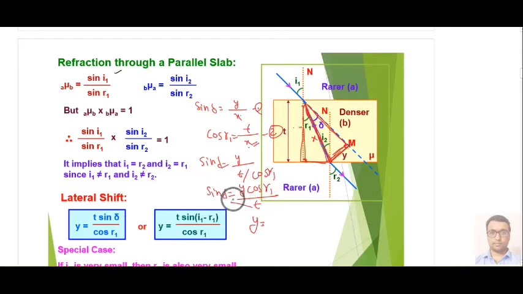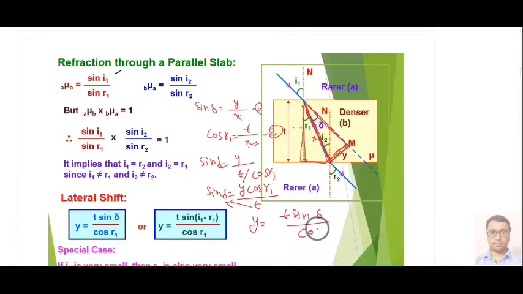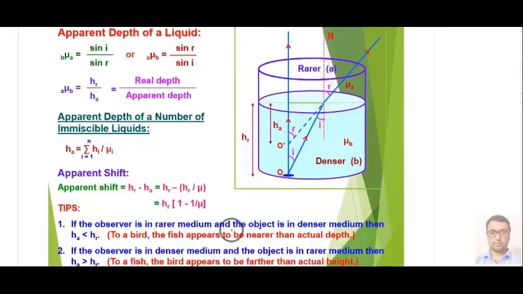Y equal to, t will be cross multiplied, and it will become t sine delta upon cos R1. And this delta angle is how much? I1 minus R1. By vertically opposite angle, we can measure this delta equal to I1 minus R1. So this is our final relation for lateral shift.